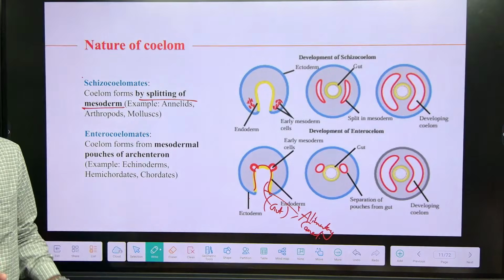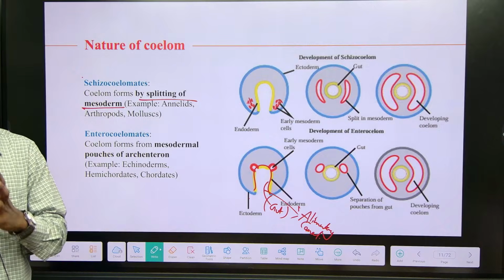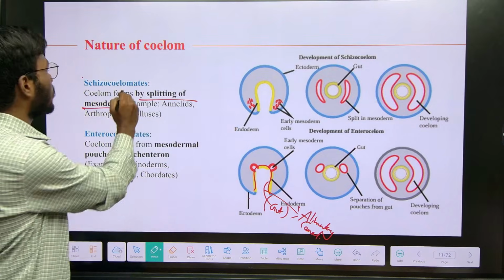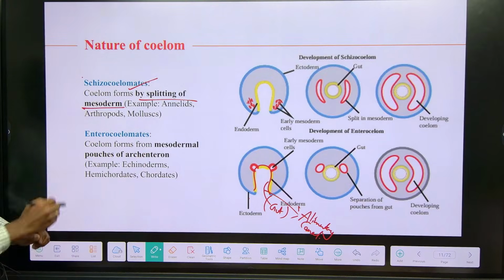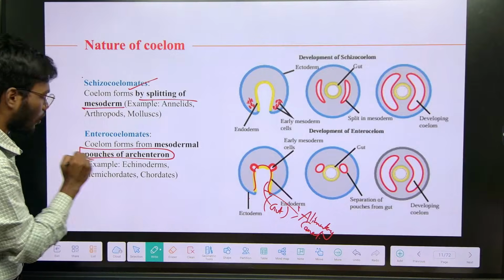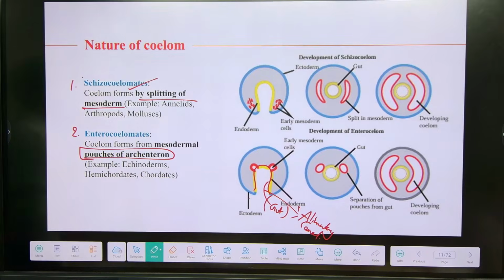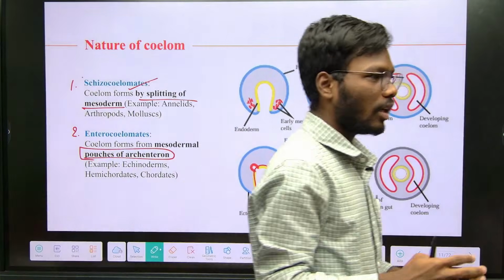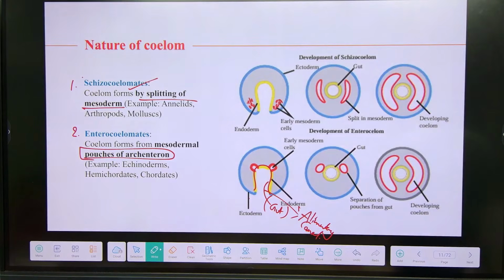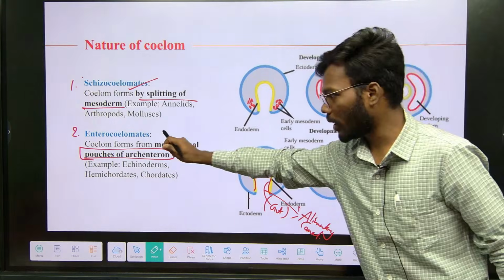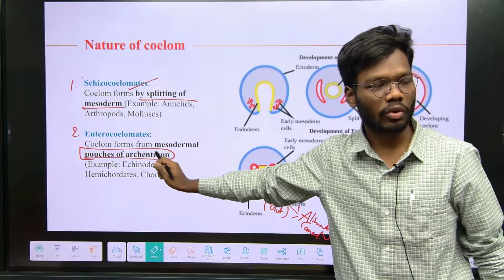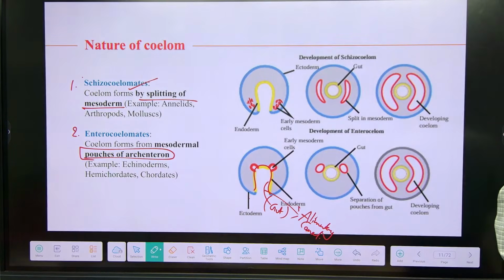If the mesoderm splits into two and that forms the coelom, they are schizocoelomates. If the mesoderm arises from the pouches of the archenteron, those coelomates are called enterocoelomates. Remember these terminologies. In schizocoelomates the mesoderm splits into two and from that the coelom forms, whereas in enterocoelomates the coelom forms from the mesodermal pouches. Understand? So this is about the nature of coelom.